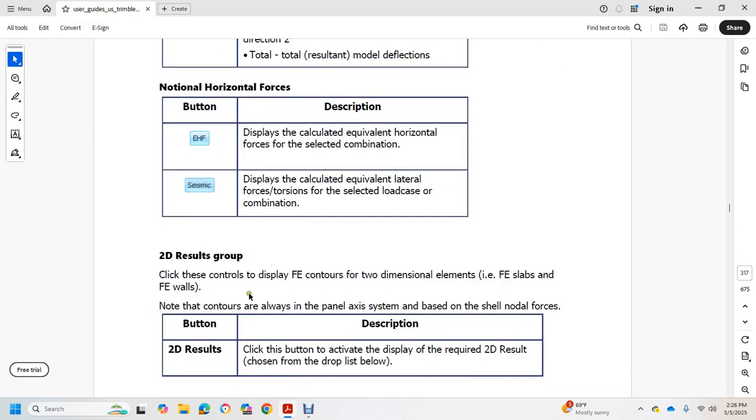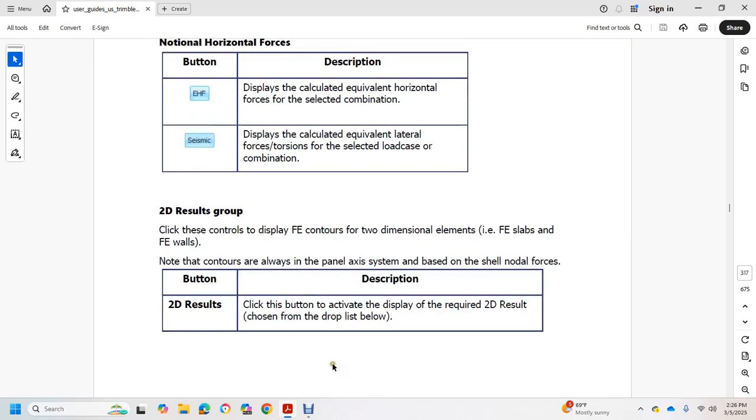2D result group: click this control to display the FE contour of the two-dimensional elements, FE slab and FE wall, with a contour of the wall panel with the axis system based on shear and shell nodal forces. 2D results: click this button to activate the display of the required 2D result shown in the drop-down list.